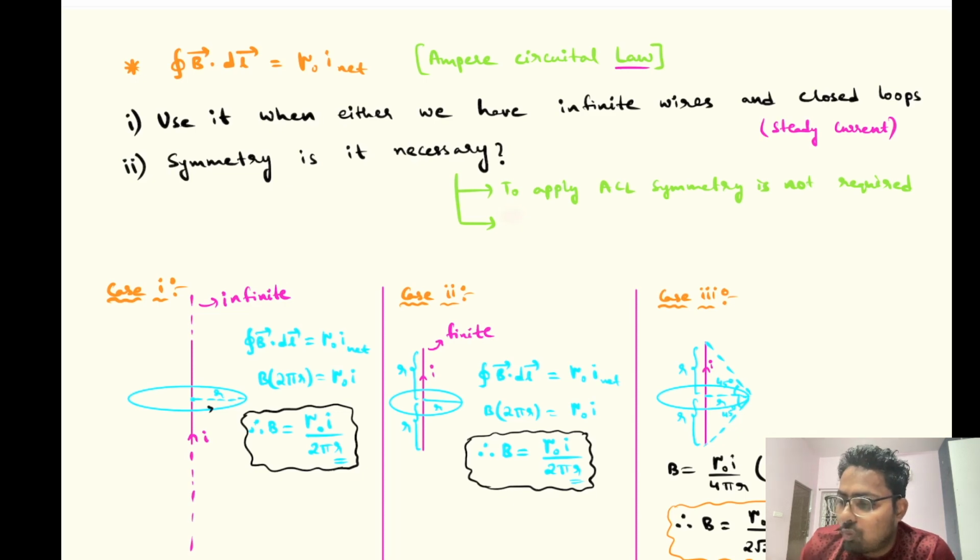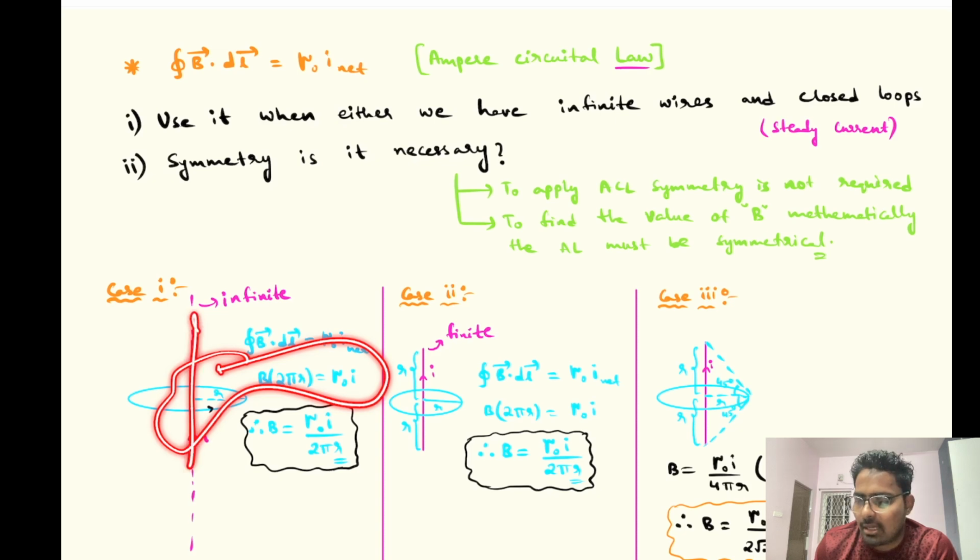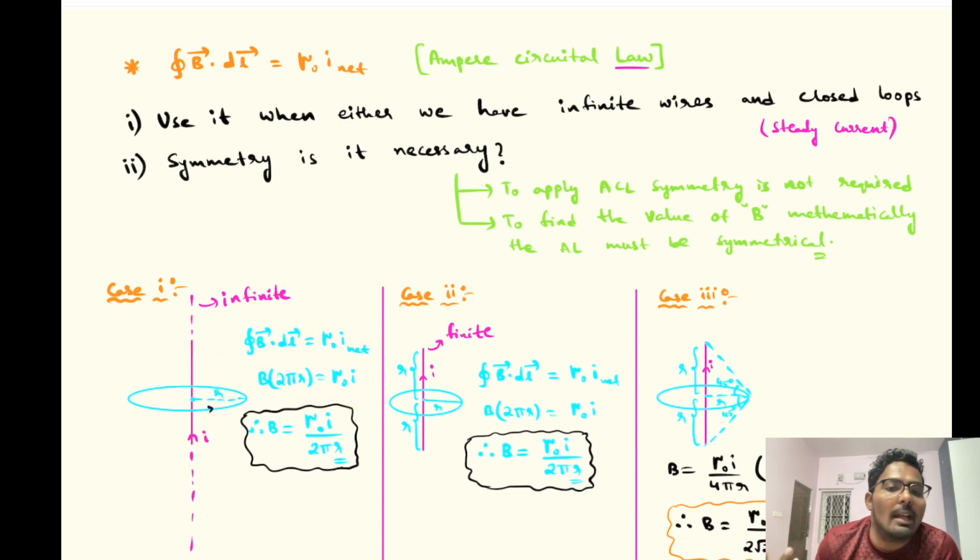But to find the value of B mathematically, the Ampere loop, I am calling it AL, must be symmetrical. Why? Because if it is some random shape like this for this current carrying conductor, then I don't know the maths to solve it.